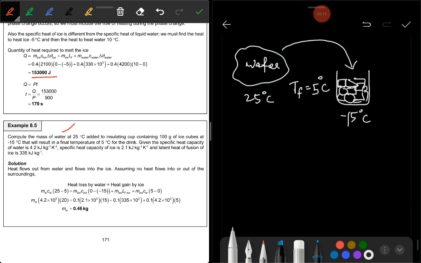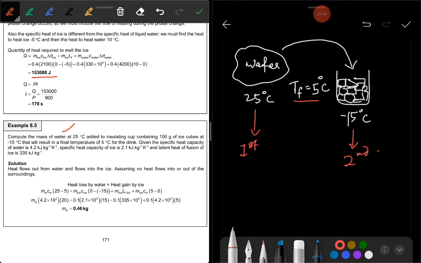This is the first system. This is the second system. You mix the first to the second one, and then the system will reach the equilibrium temperature, which is called final temperature here. Okay, and the value is 5 Celsius degree.